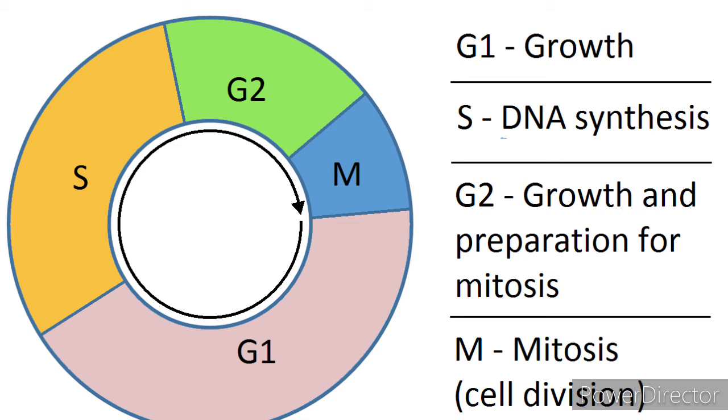This was first discovered by Prevost and Dumas in the year 1824. The series of events include several phases, such as S phase, G1 phase, G2 phase and G0 phase.